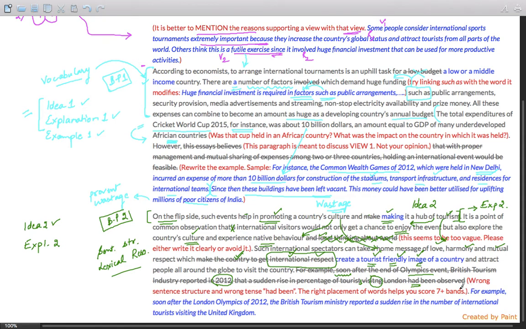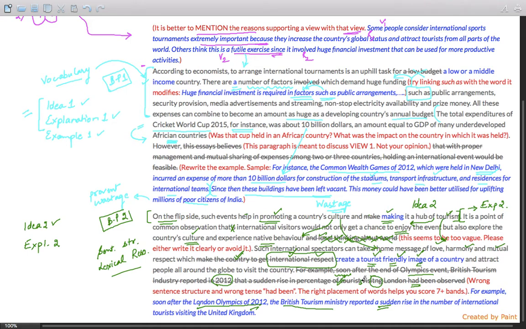It's not the right tense, and you can discuss with me if you wish. The right structure should have been, for example, soon after the London Olympics of 2012. This clearly demarcates the year, and soon after this, so perhaps somewhere in 2012 or 2013, British Tourism Ministry reported a sudden rise in number of international tourists. So not just tourists, but international tourists visiting the United Kingdom. Because if it's just tourists, it can be within Britain as well.